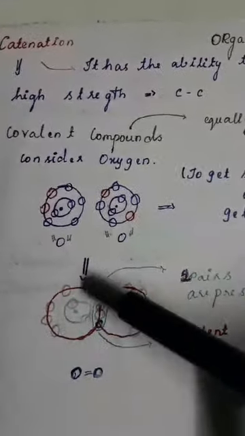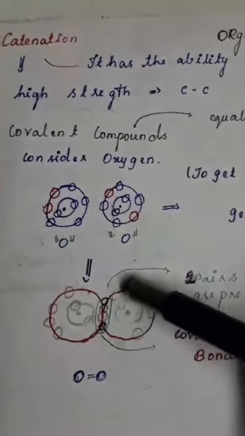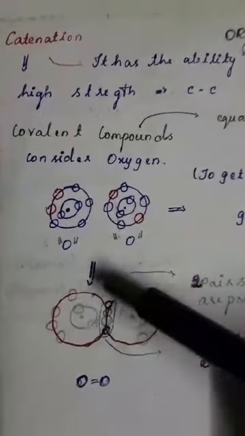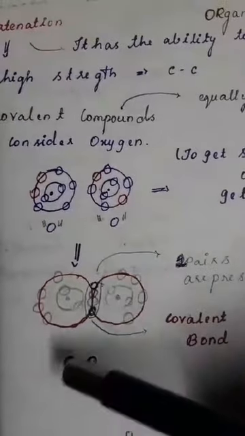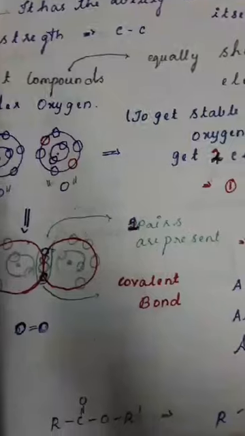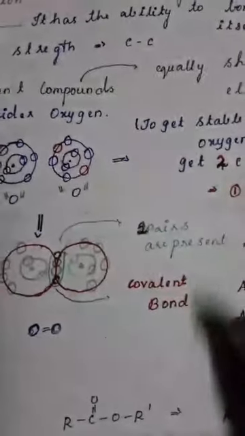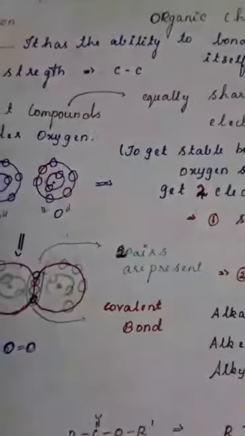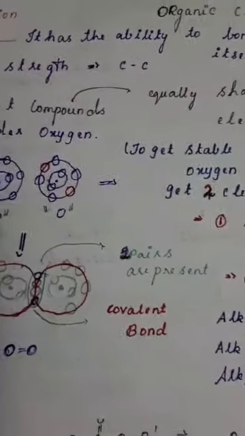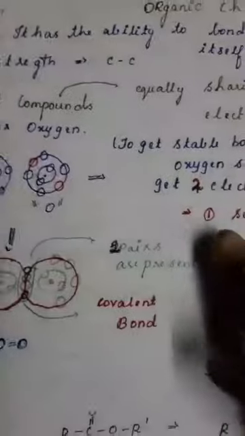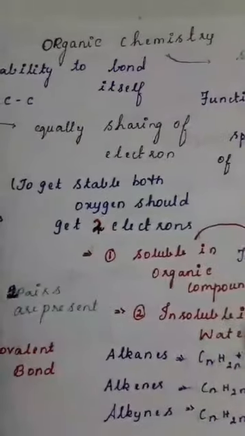These 2 electrons move here and these 2 electrons move here to form an O double bond O. Two pairs of electrons are present. 2 electrons form one bond, so 4 electrons form a double bond. So it is called a covalent bond.